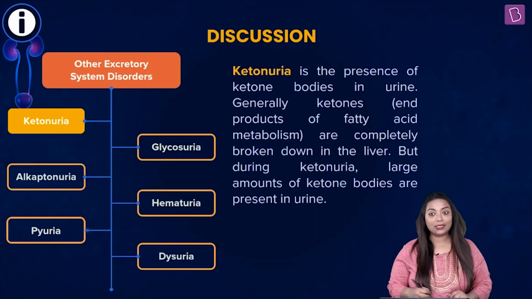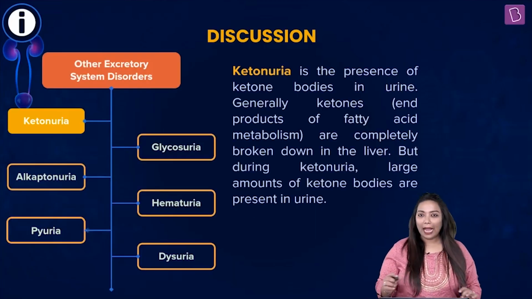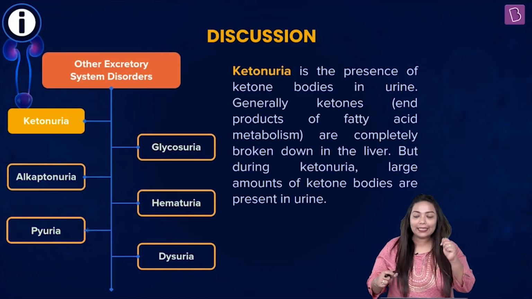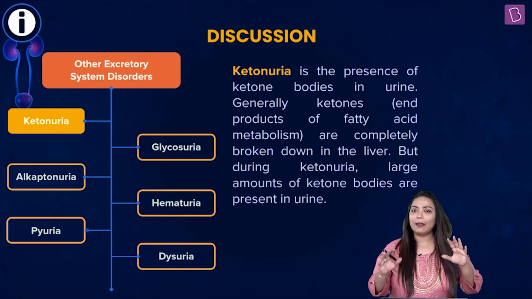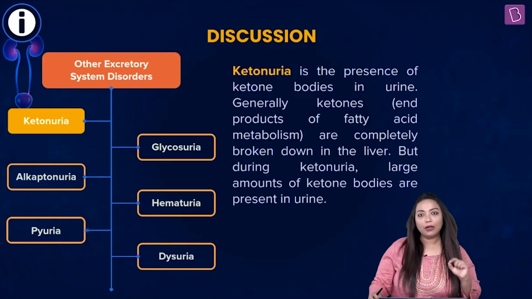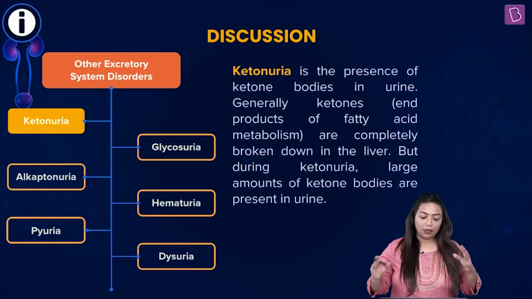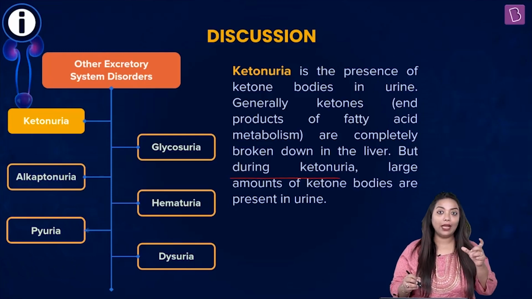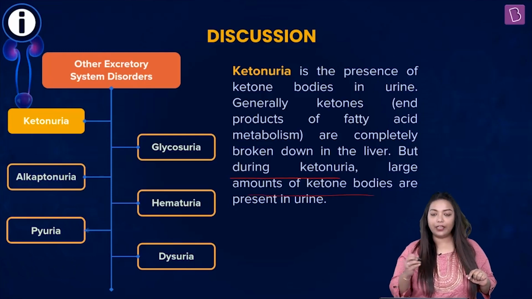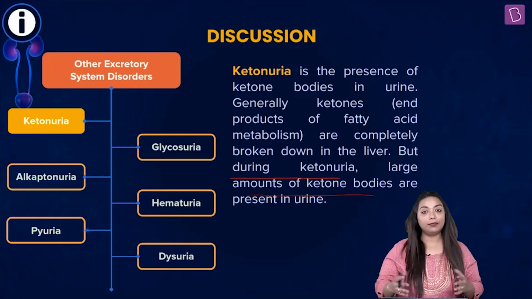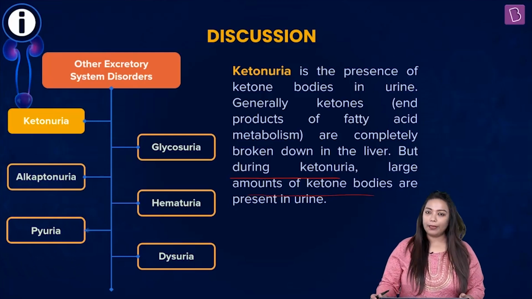Further, you had something else called as ketonuria. Students, what happens is the fatty acid breakdown that takes place in the liver releases certain ketone bodies. Now, these ketone bodies happen to be the end product of fatty acid breakdown. Certain amount of ketone is okay, but large amount. Please note this, during ketonuria, that means large amount of ketone bodies are present in the urine, which is not healthy, acceptable or normal. All right. So please remember this.